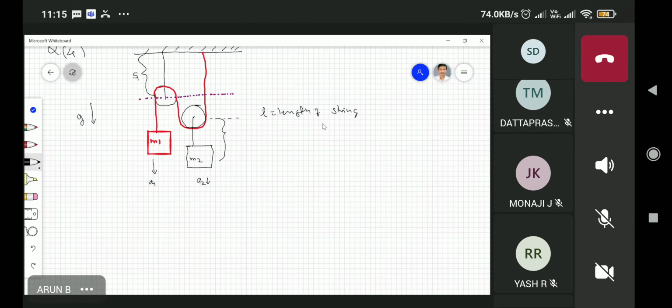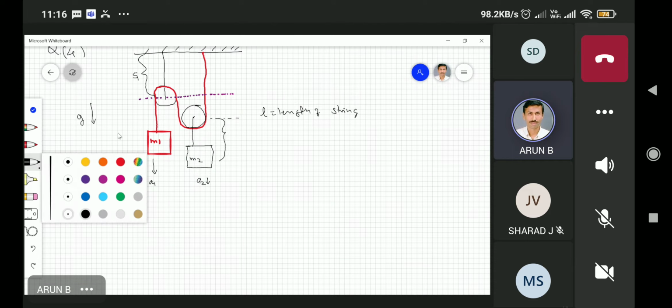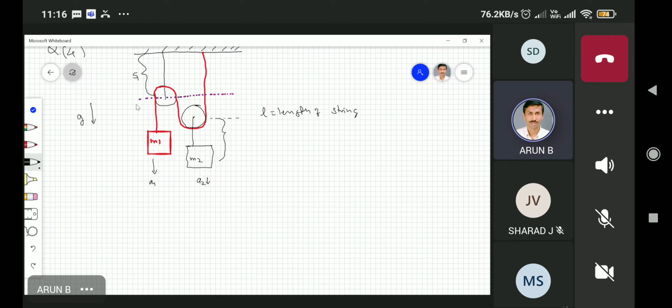If I write L, L is the length of the string. Now I can write L in a different fashion. From this point, up to this distance, because my string is up to this point, and because this is varying, I am saying that this is equal to y1.